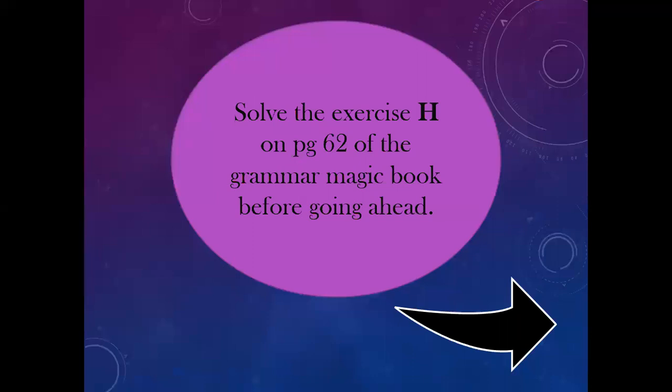Let's complete the last exercise for today. Exercise H on page number 62 of your Grammar Magic books. You have to underline or circle only the finite verbs in the sentences. Remember, a finite verb is limited by number. It can be singular or plural. And the finite verb will change its form depending on the number of the subject. So the girl sings well.